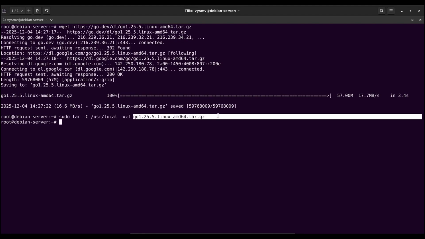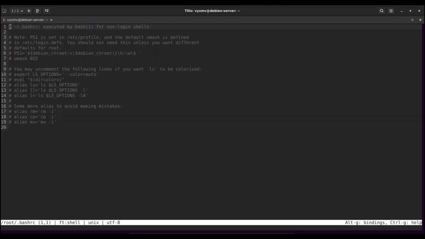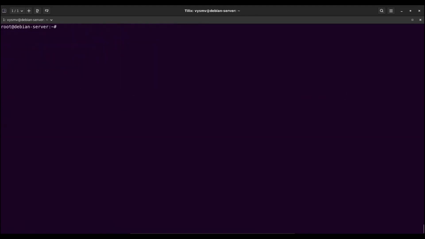Next thing we need to do is add the path to the directory with the Go binary to the PATH variable. To do this, we need to edit the bash file. It is located in the home directory. Open the file for editing. Scroll down and insert the line here, save the file, and then refresh the session by simply executing the su command and passing the value of the user variable. Then execute go version.